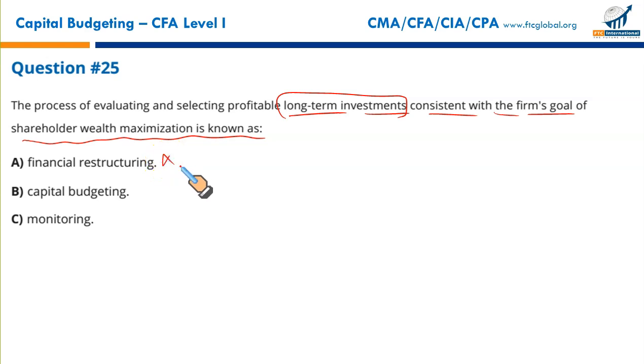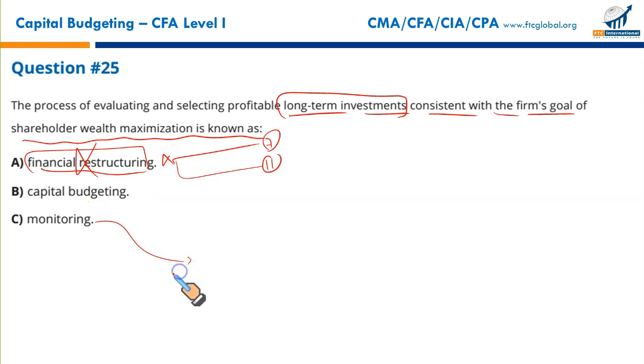No. Financial restructuring is a situation where a firm is in serious trouble. It is going to go bankrupt. Those who are CMA students, I'm sure they would have read chapter 11 and chapter 7, reconstruction and reorganization and bankruptcy. These are the laws in the US. So this is what financial restructuring is. A business is in trouble and it needs to put itself in order. This is of course not capital budgeting.